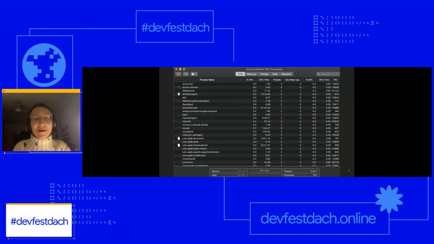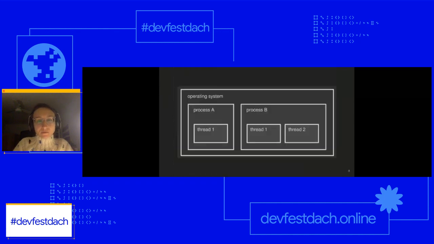And if there's one thing you're going to remember from the slide, it's that the count of threads is always higher than the count of processes. And they all have unique IDs. Then again, if we look at the bigger picture, here's an operating system. It has a lot of processes, and each of them will house their own threads.